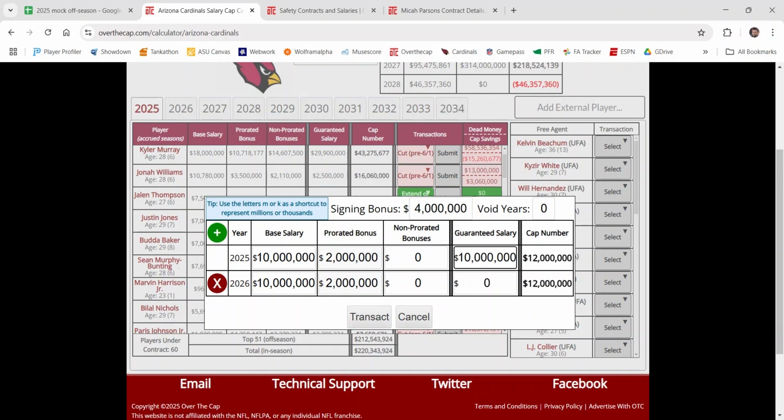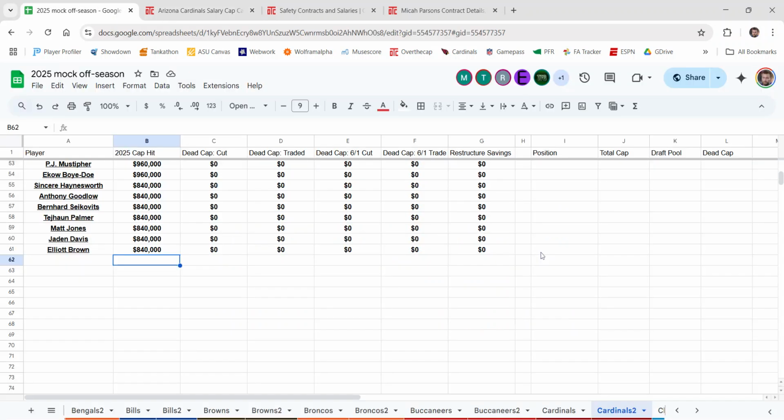You take the cap number, paste it into here. So Haason Reddick, $12 million, right? Do all that. It's going to reflect in there. It's going to reflect in the cap hit. And that should be it for the sheet. If you have any questions at all, feel free to ping me or another admin. It's why we're here.